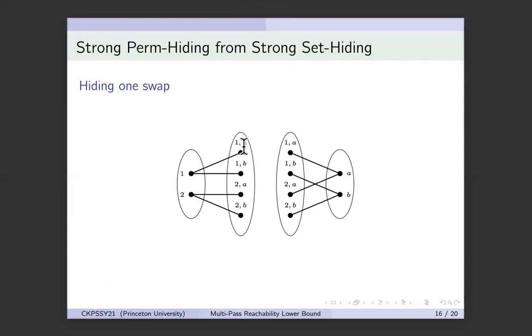These layers will have 4 vertices each, and these vertices will correspond to all pairs of possible combinations of this and this. So you will have a vertex corresponding to 1, comma A. You will have a vertex corresponding to 1, comma B, 2, comma A, and 2, comma B.